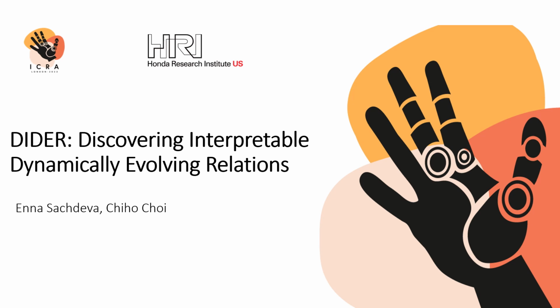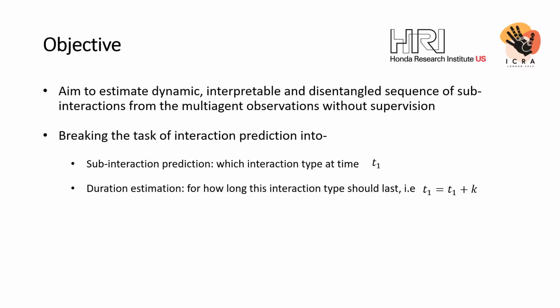Hello everyone, we present our work on DIDER, Discovering Interpretable Dynamically Evolving Relations. This work was done at Honda Research Institute. In this work, we aim to estimate dynamic, interpretable and disentangled sequence of subinteractions from multi-agent observations without supervision. This is obtained by dividing the task of interaction prediction into subinteraction prediction at time t1 and duration estimation k.